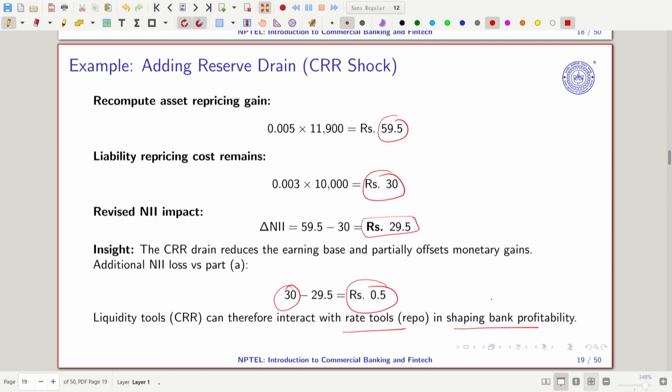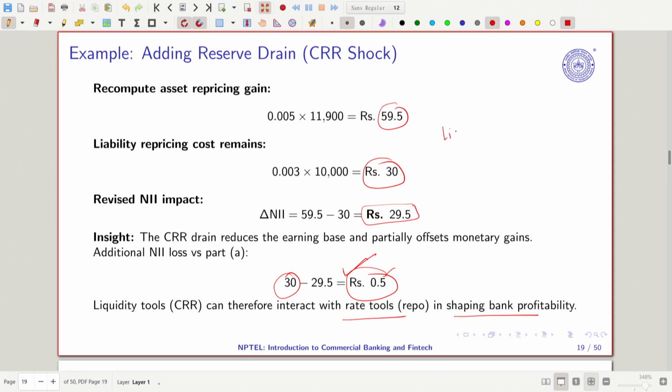And finally, we are able to see that with this small change, RBI can also control the interest rate spread that the banks are making. So, discriminating behavior of the bank can be checked, and you can see that it has come down by 0.5 crore. So, this is what we often mention, and this is how we call it the liquidity adjustment facility, right, LAF. Right. So, this is what we get.